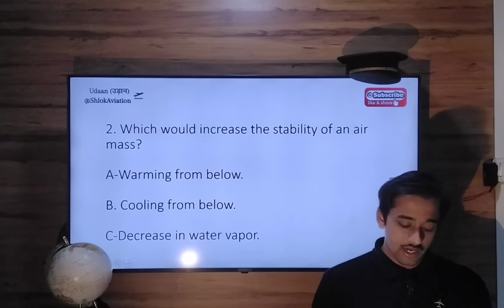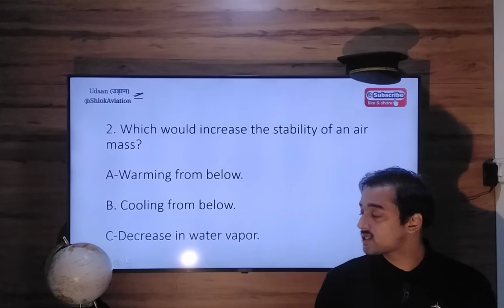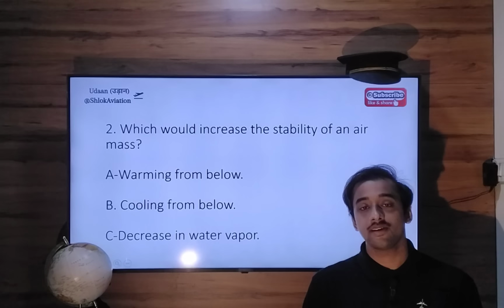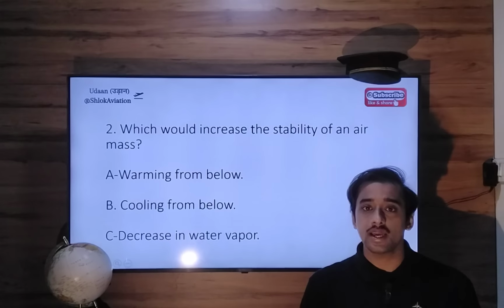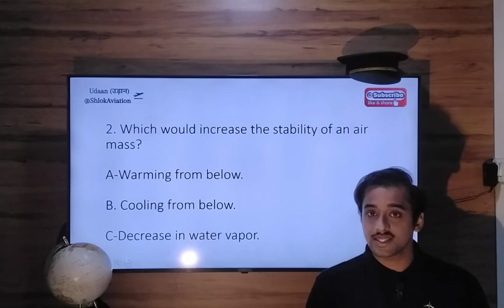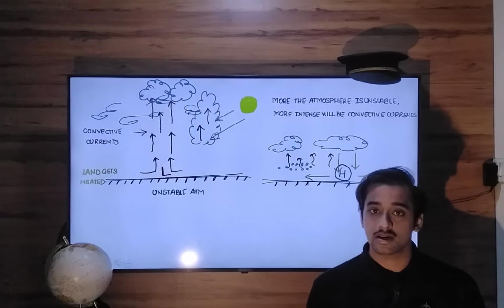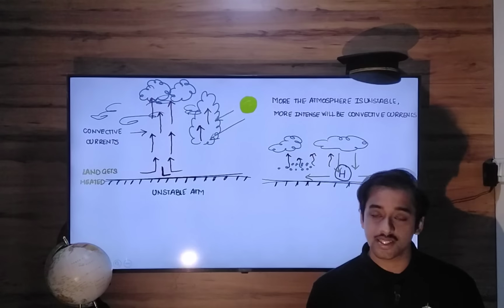Question 2. Which would increase the stability of an air mass? So out of these three options, which option will increase or reinforce the stability of the air mass? Warming from below, cooling from below, decrease in water vapor. So the concept behind the solution of this question lies here.